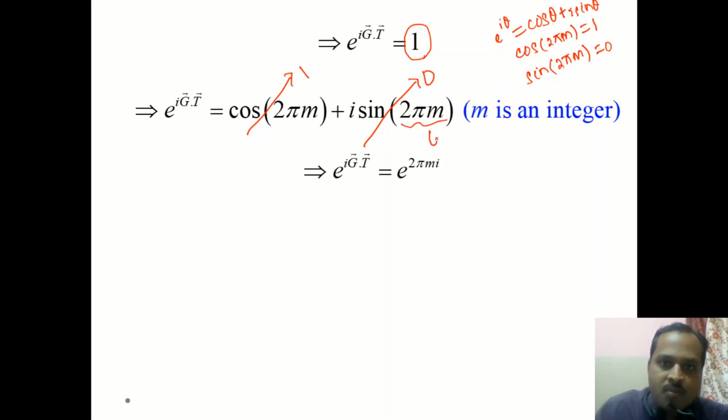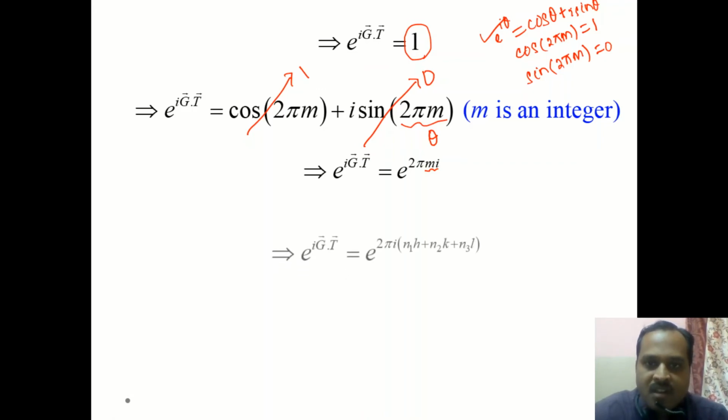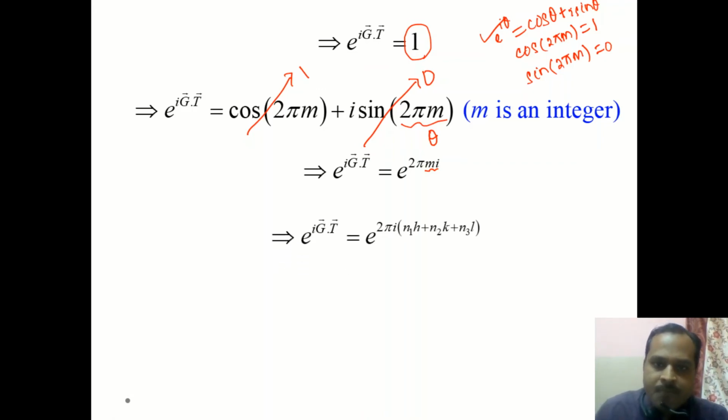This 2 pi m can be taken as theta, and this is equal to exponential 2 pi m i, where m is an integer. Now this integer m can be written as the sum of the product of two sets of integers.